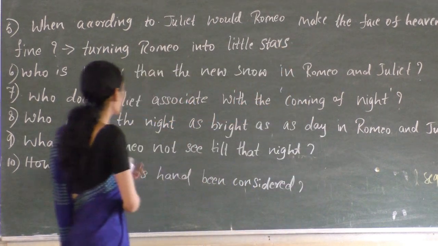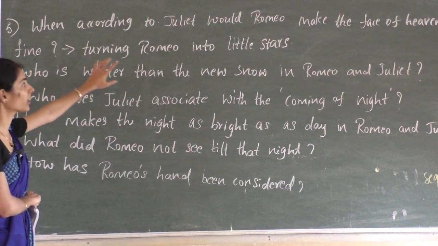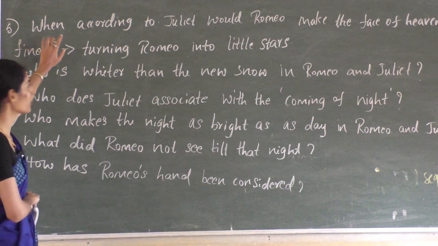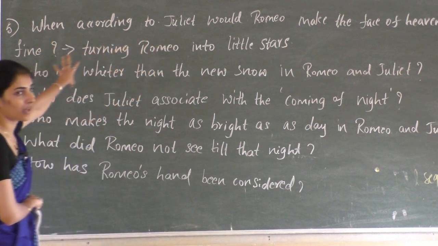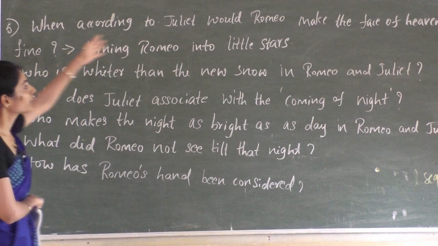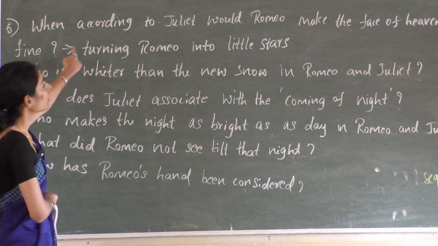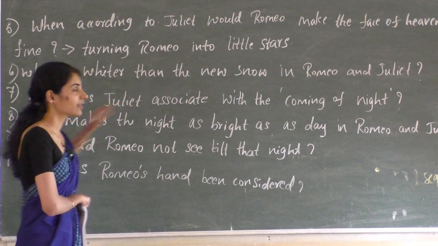Here she says that after her death, Romeo has to be cut out into little stars so that he will make the sky look so beautiful. Face of heaven refers to the sky. So he will make the sky look so beautiful when he is turned into little stars.